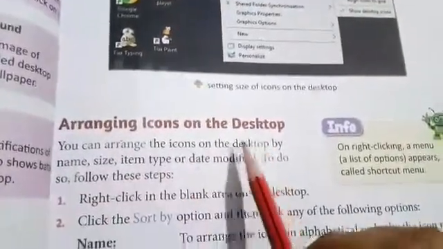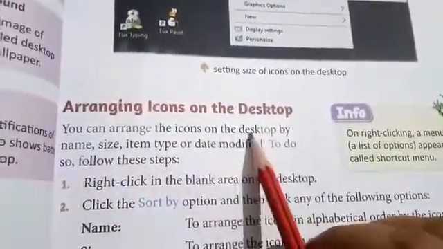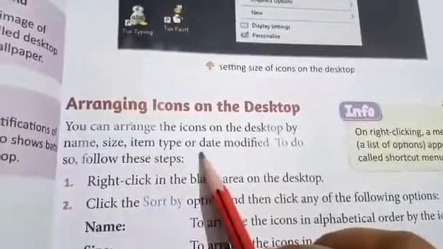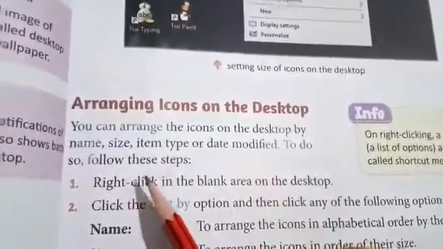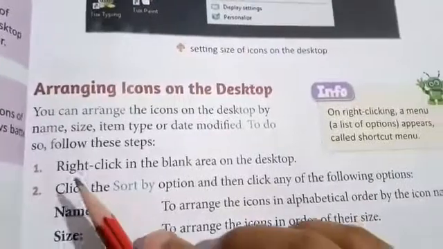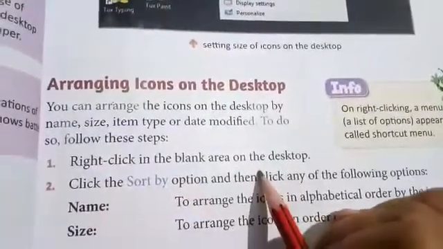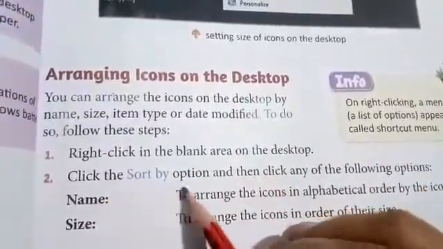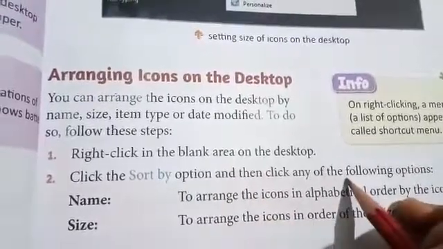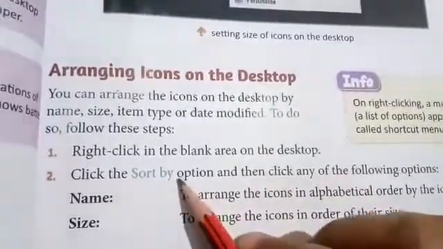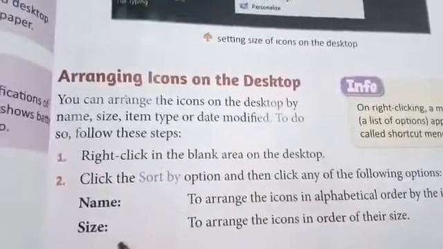Now, arranging icons on the desktop. You can also arrange the icons on the desktop by name, size, item type or date modified. To do so, again you have to follow certain steps. First, right click in the blank area on the desktop. Second step, click the sort by option and then click any of the following options.